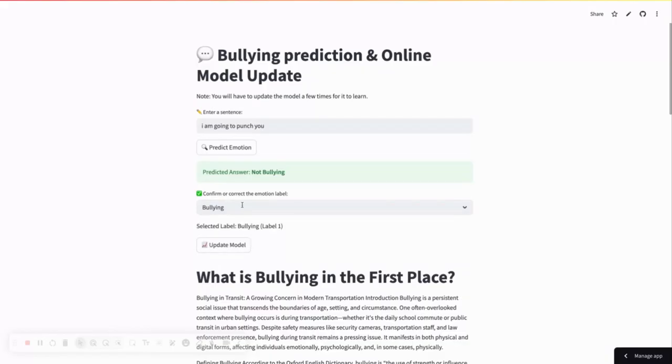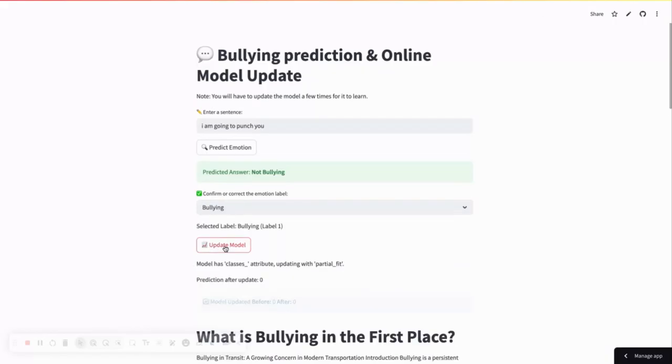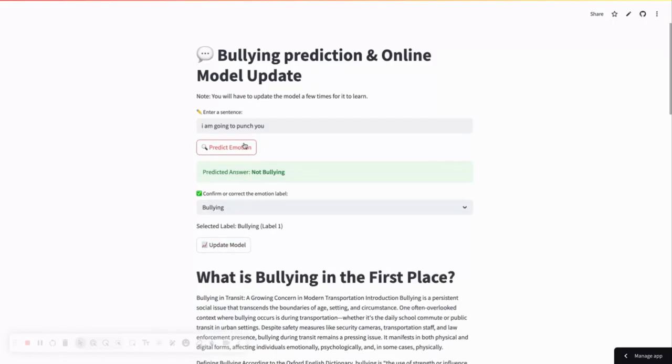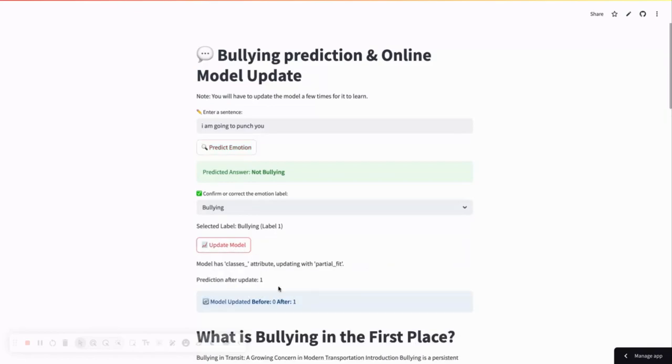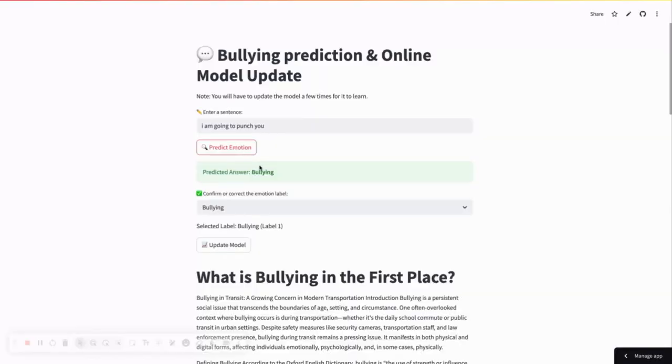I have to correct the model by putting bullying. I have to update the model. It's gonna take a few times. Yeah, now it has updated. Now if I put predict emotion, it's gonna say bullying. So as you can see, this model will learn every time you give the correct emotion, and it'll learn each time the user adds something new in the model.